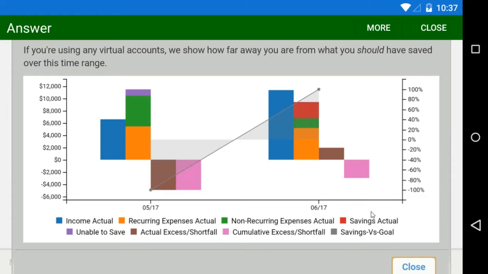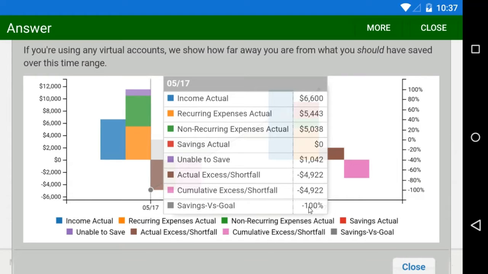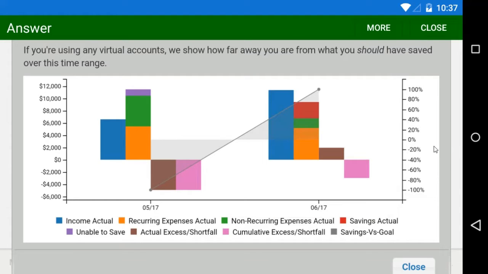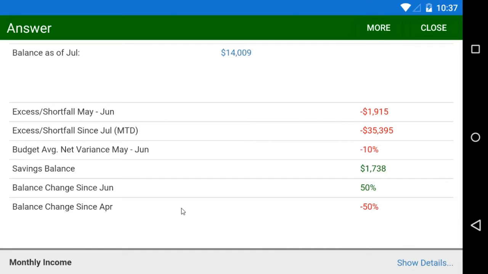Another thing to note is the savings percentage shown over here. And notice for May it's at negative 100%. Basically that's showing us the fact that in May we should have saved a certain amount, and we actually are in the hole at that point. And so by the time the end of June has rolled around, we've actually saved the full amount for May and June, so we're back to 100% of where we should be, and so the savings goal there is at 100% for June.